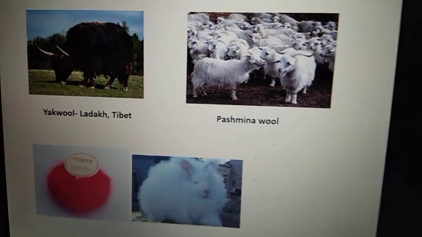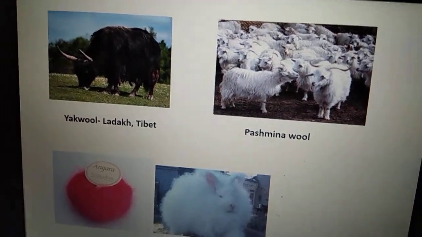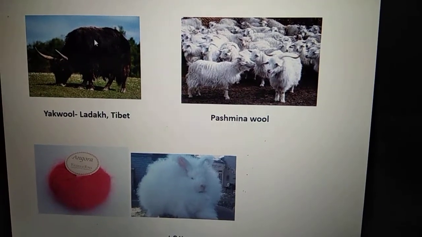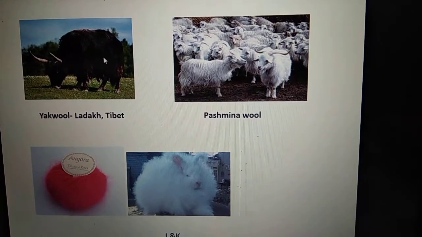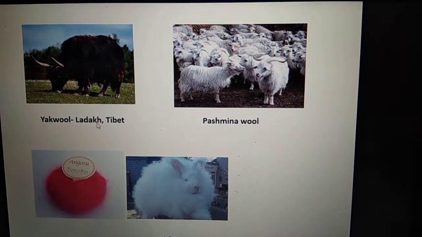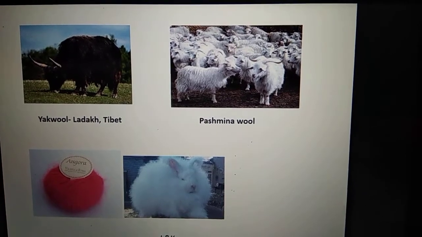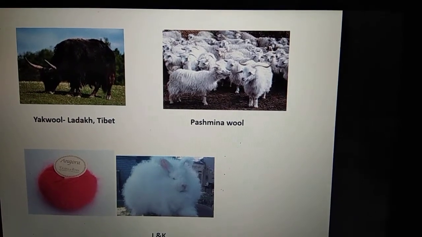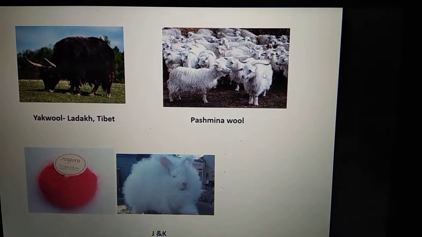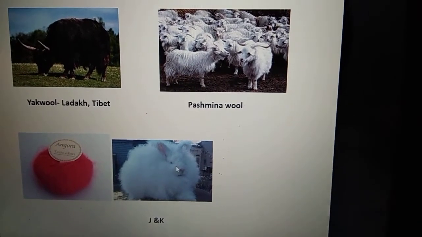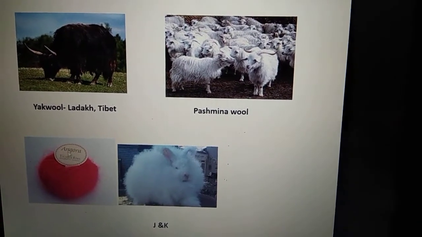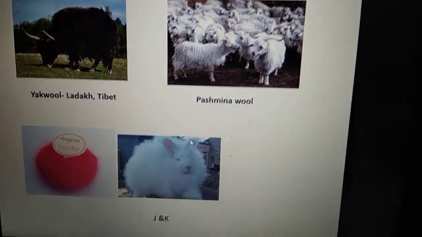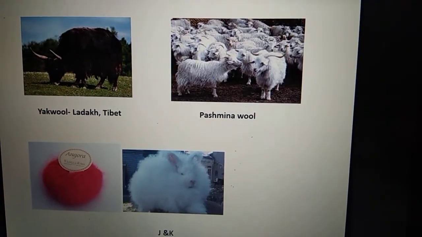Now, as I already told you, we don't get wool only from sheep, but we also get wool from yak. It looks more like a buffalo with a lot of hair. This is available in very cold regions like Ladakh and Tibet in India. Then there are some goats which are present mostly in J&K in India. From them we get pashmina wool, and then from J&K only we get angora wool. Angora wool looks like this, and you can see this is a goat which looks so fluffy. So we get angora wool from this kind of goat.